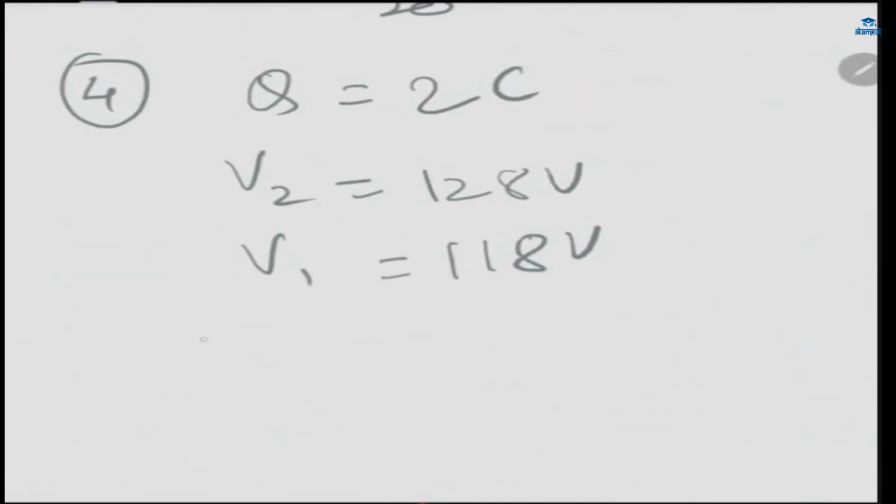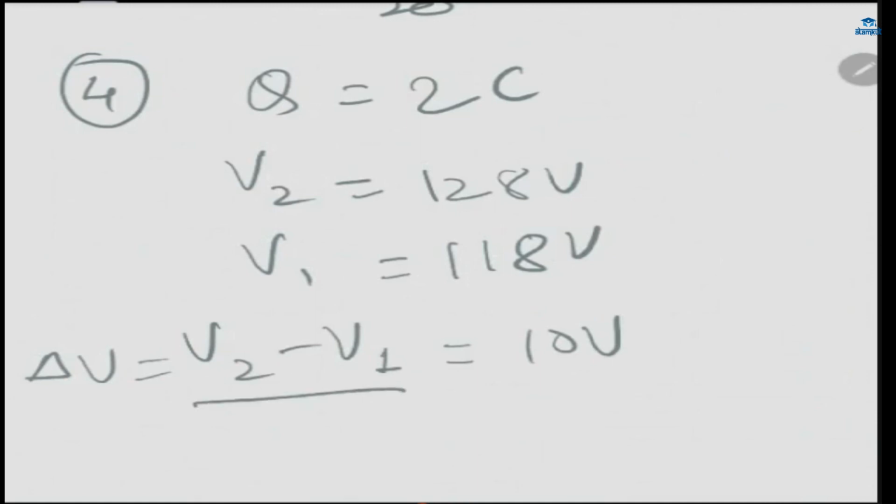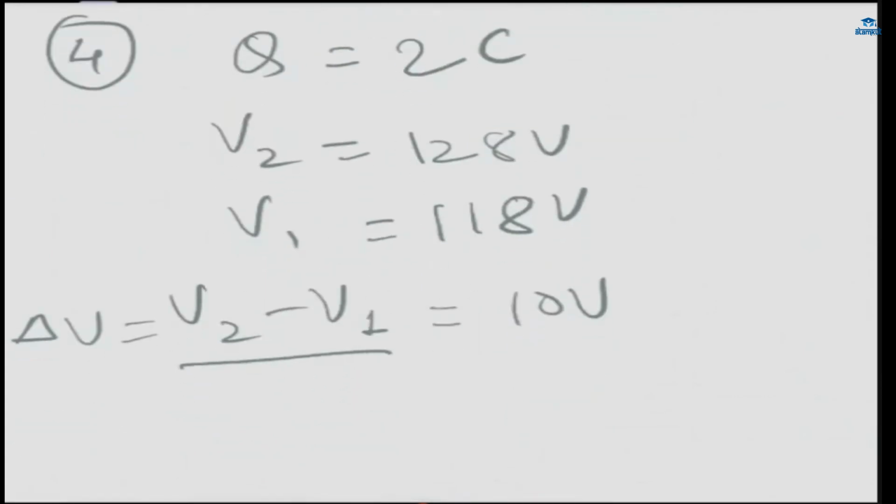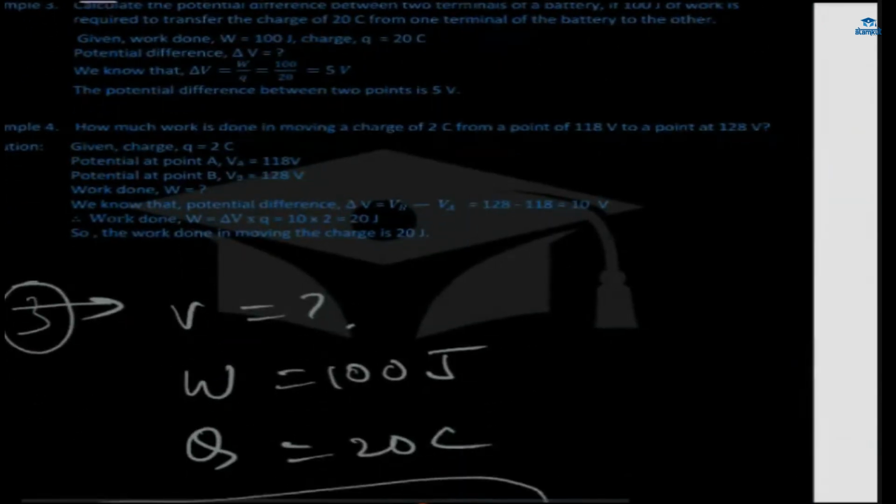So first we have to figure out V2 minus V1, which is 128 minus 118. It will be 10 volt. Delta V means difference, the potential difference. Here the electric potential of two points is given, so we subtract them and we get 10 volt. And then just put it in the formula.